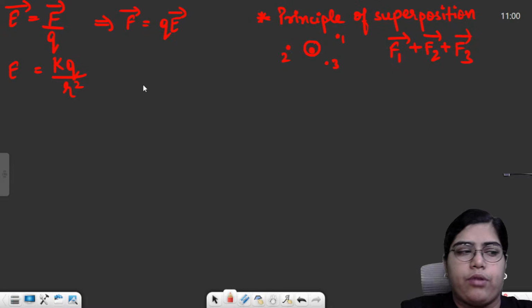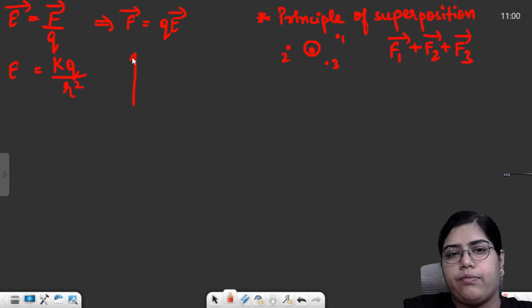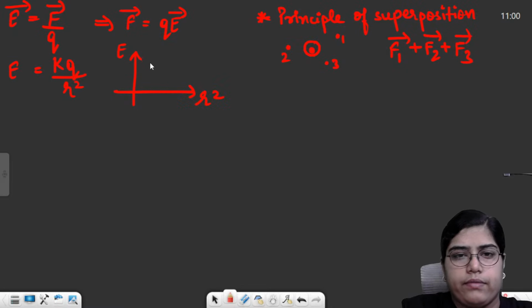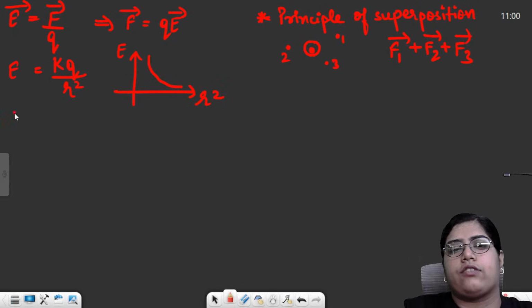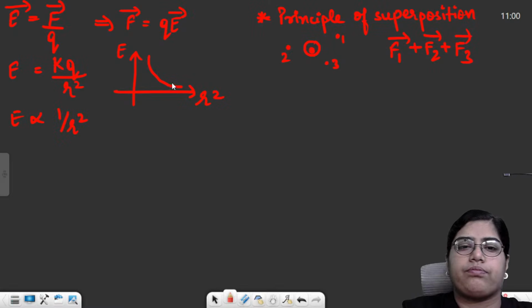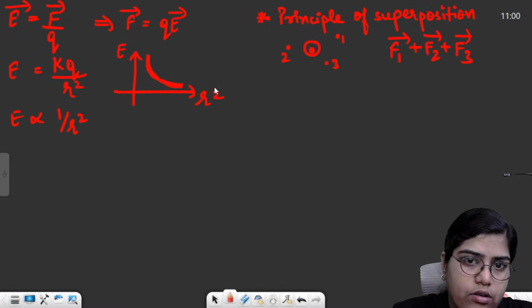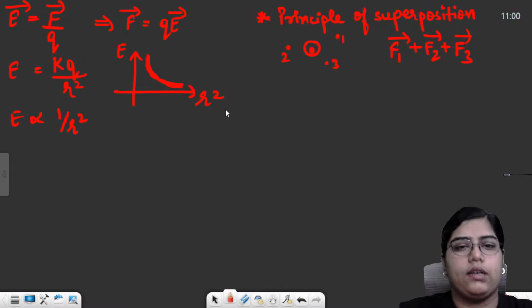Now there were two important graphs. First, the graph between electric field and r square. If you see, electric field is inversely proportional to r square. Just keep in mind that we are taking r square on the x-axis and not r, right?